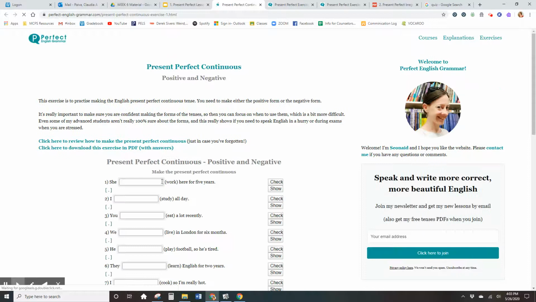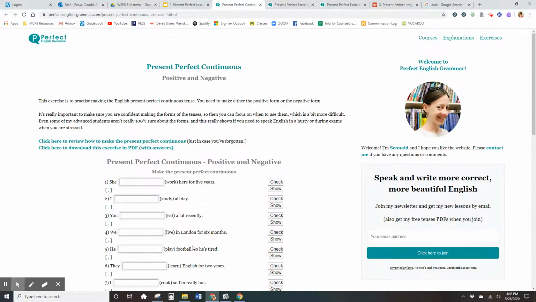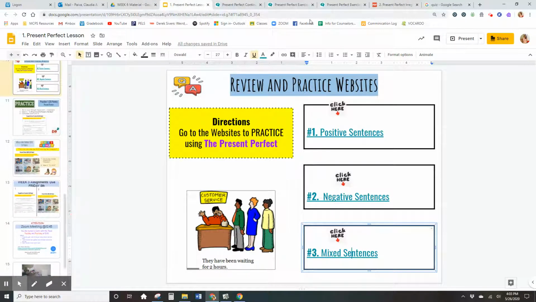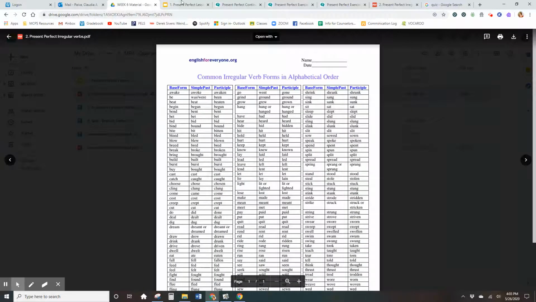You have positive sentences and negative sentences here. When you have negative sentences, it will tell you like this: not work, not eat, not study. All of these are just sentences, okay? After you practice and you correct yourself, then you're going to do practice number 1. This is 20 points. This is a little difficult, but remember to use this set of verbs.